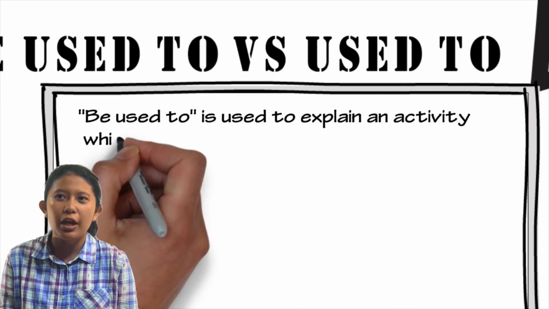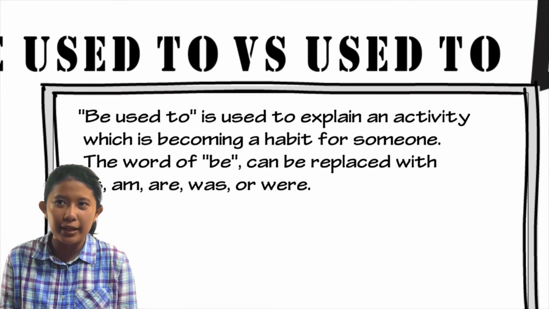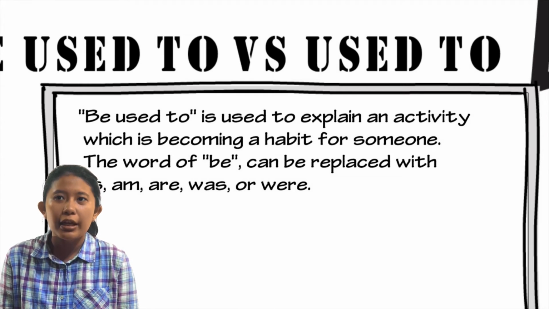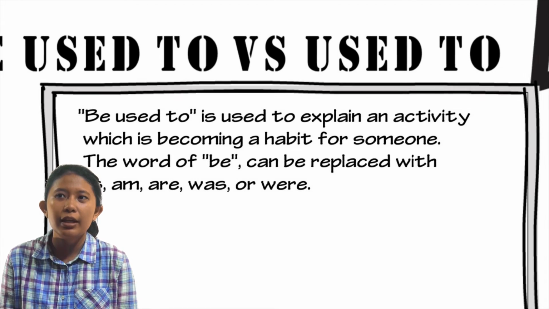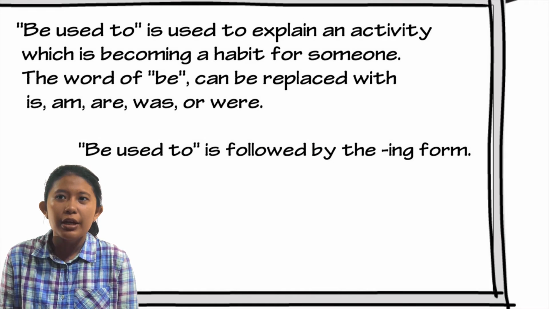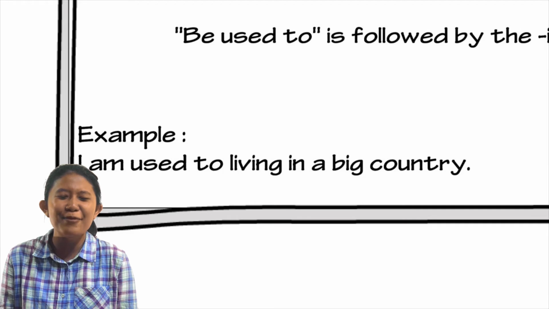The next is be used to versus used to. Be used to is used to explain an activity which is becoming a habit for someone. The word be can be replaced with is, am, are, was, or were. And be used to is followed by the ing form. The example: I'm used to living in a big country.